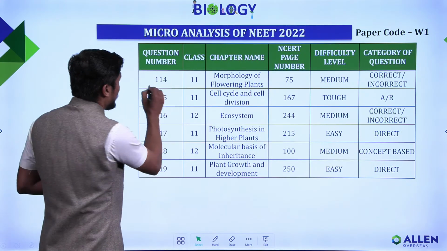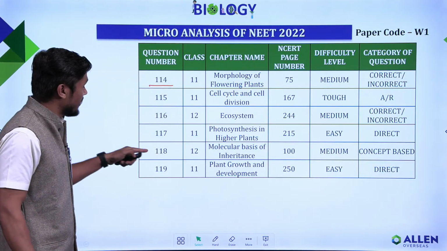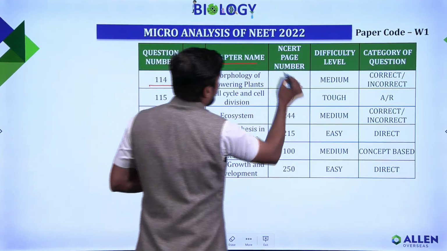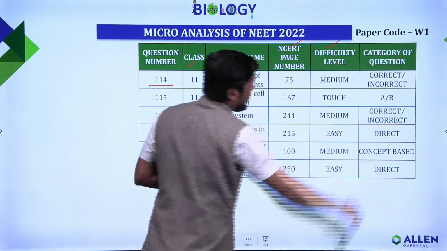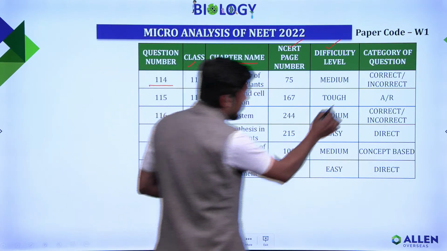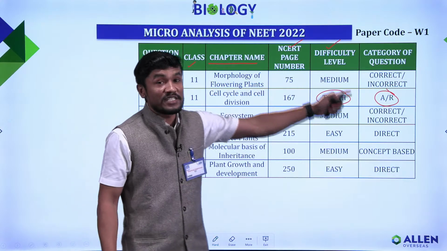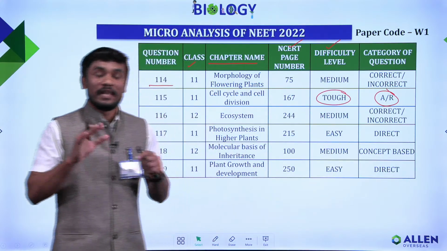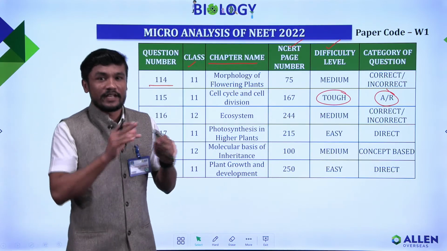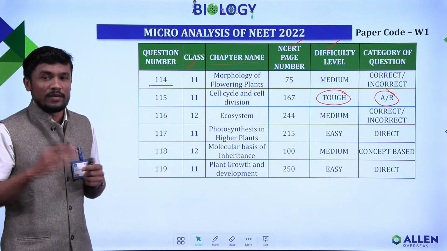So next we have question numbers 114, 115, 116, 117, 118, 119 and their class, chapter name, NCERT page number, difficulty level and category of question. Look at the difficulty level: tough, assertion and reason type of question. Assertion and reason type questions make the paper lengthy, so students are facing a little bit of difficulty. The botany paper was a little bit difficult, but if you prepared well, it will be easy for you.